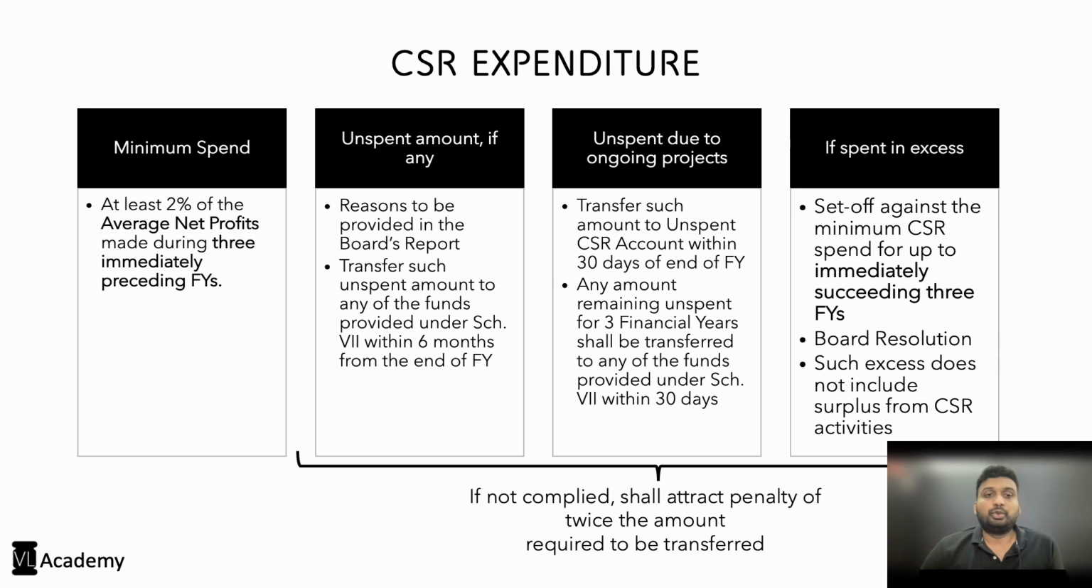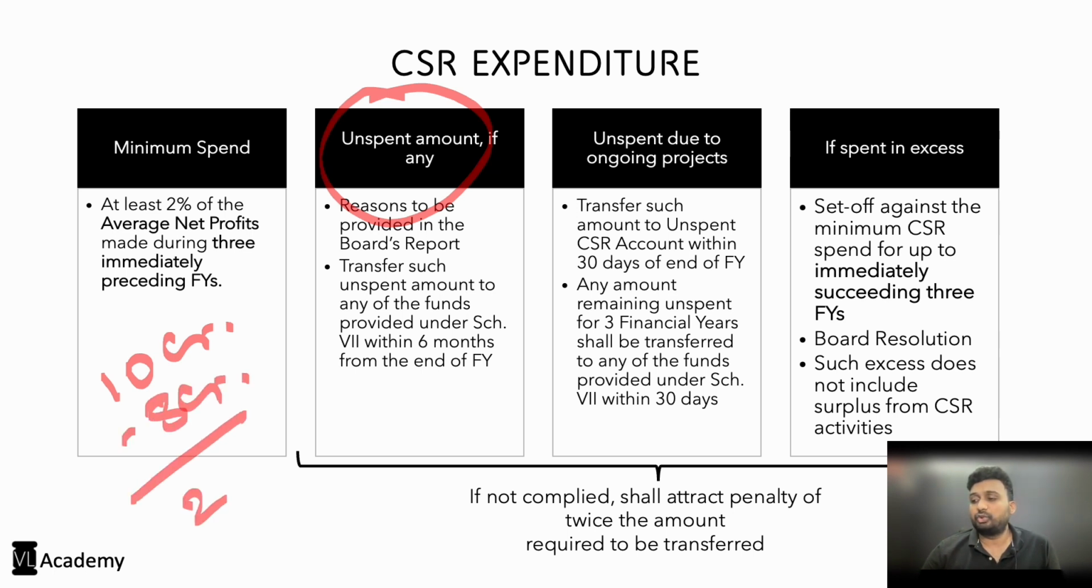Next is with respect to the unspent amount. Now, during the amendments in 2021, the law clarified what happens if there is any unspent amount. Let's say the 2% of average net profits for the 3 financial years amounts to 10 crore. But you have spent only 8 crore, right? So the balance 2 crore is an amount which is unspent. Now, what happens with this 2 crore amount is what this is exactly trying to address.